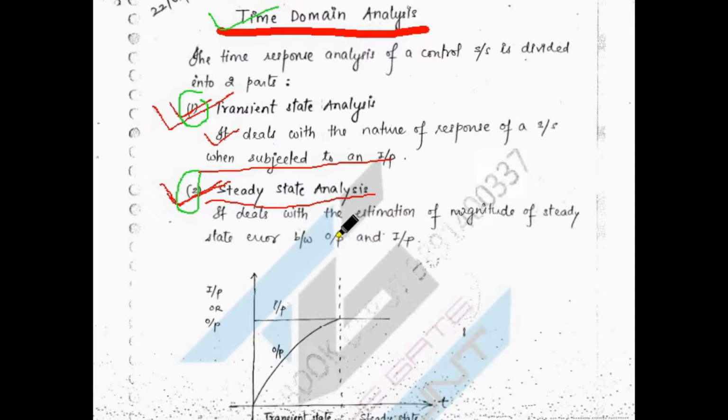Here I give one diagram. Suppose my singularity function is a unit step.